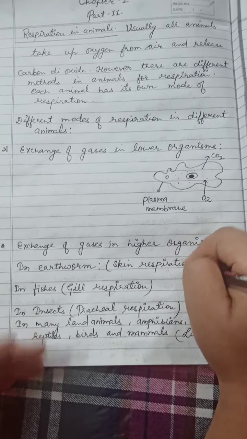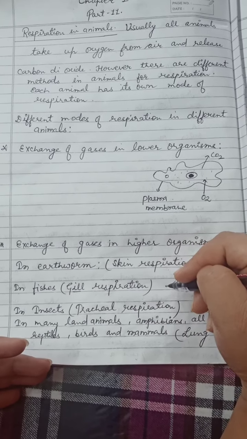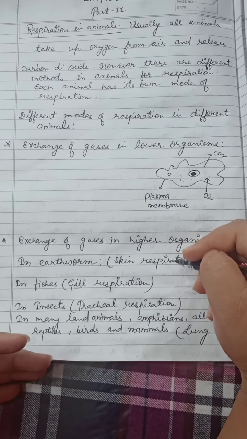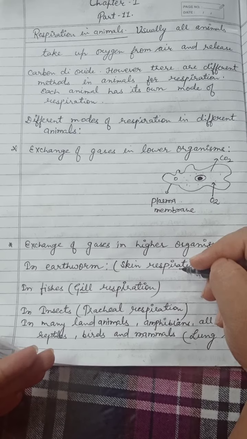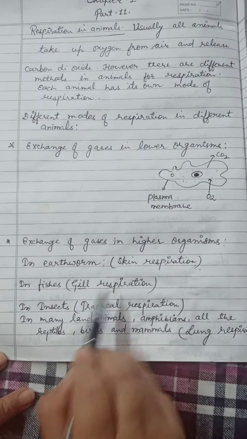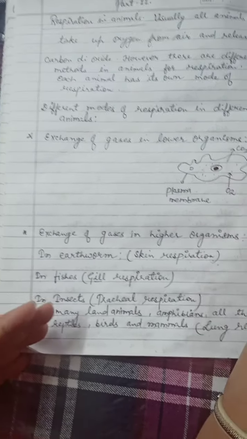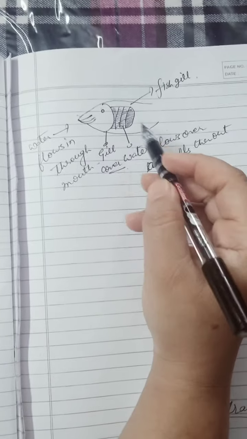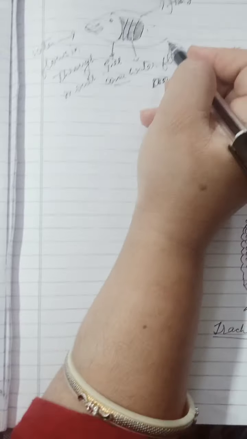This oxygen is transported to all the body cells of the earthworm by blood, where it is used for respiration. So we can say that the respiratory surface of an earthworm is the moist skin. Next one is gill respiration. In fishes, as we know that fish is an aquatic animal, the gaseous exchange takes place through the gills. These are the gills.